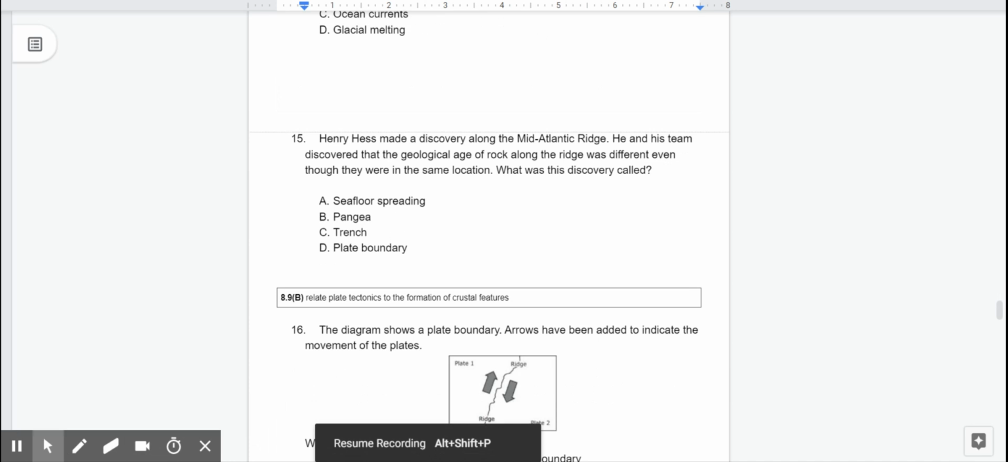Number 15. Henry Hess made a discovery along the Mid-Atlantic Ridge. He and his team discovered that the geologic age of rock along the ridge was different even though they were in the same location. What was this discovery called? A. Seafloor spreading, B. Pangea, C. Trench, or D. Plate boundary?